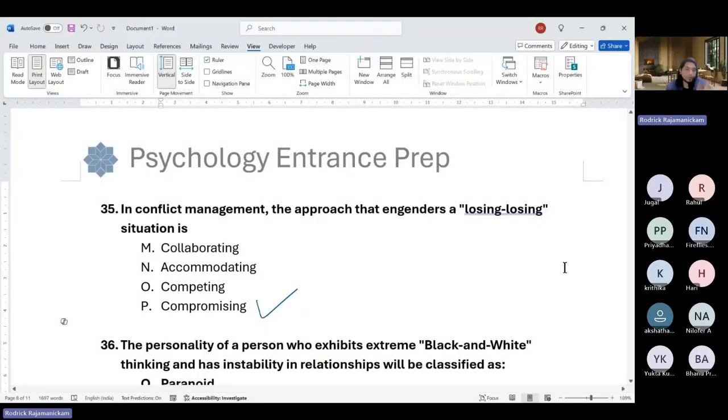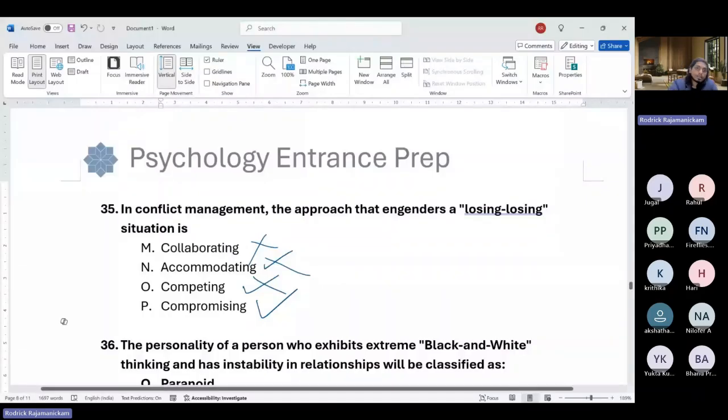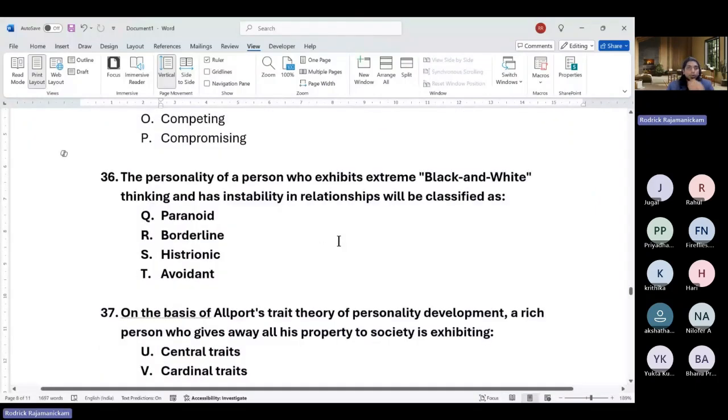It'll be accommodating if you let the other person win and you lose. Competing is where you try to win and make the other person lose. Collaborating is where both of you try to win together. So compromising is, okay, let him also lose, let me also lose.